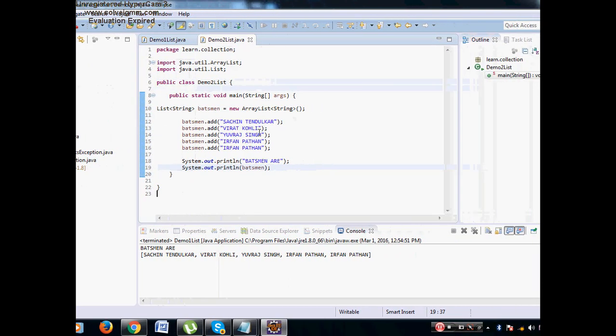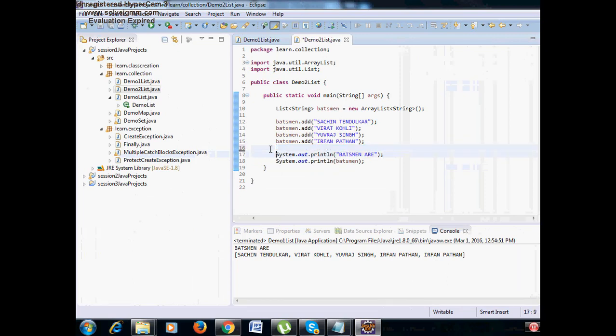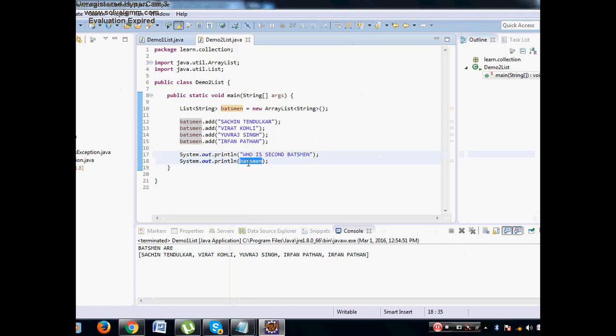So the same thing has the demo1 program. Now what I want is to print who is the second batsman. Therefore, what I can say is String, because the list is of type string, I'll keep the name, say, batsman.